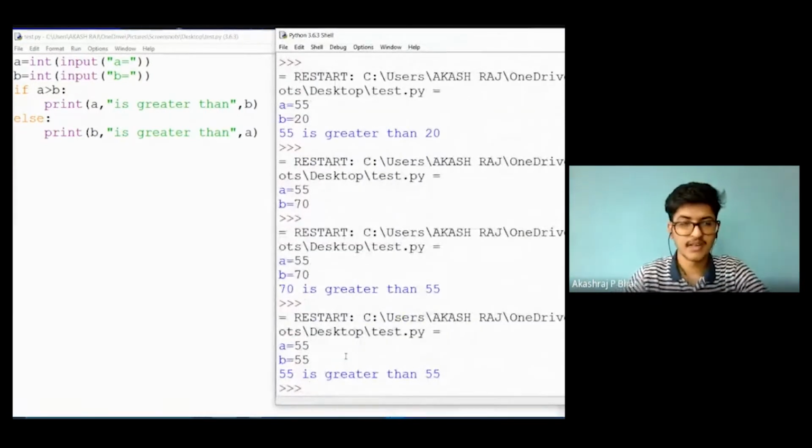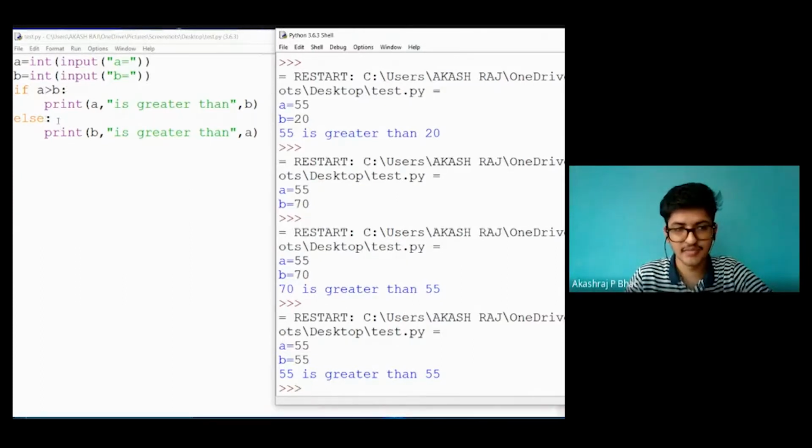Here you can see it will check whether 55 is greater than 55. As the condition becomes false, it won't check whether they're equal or not, because I have not mentioned any condition. So if this if condition is wrong, whatever the value is, the else statement that you declare will get executed. So now I have three separate conditions: whether a is greater than b, whether a is less than b, and whether a is equal to b.